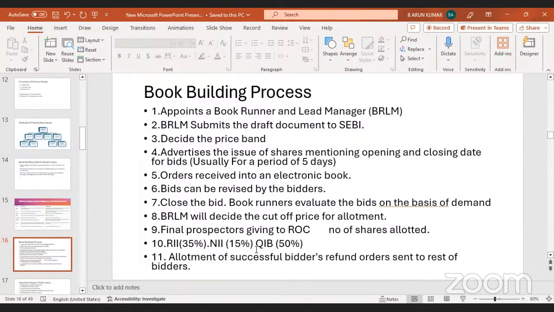Each share value is mentioned in the prospectus. But earlier, with the fixed pricing method, they were getting less or more amount. Because of that drawback, based on the recommendation of a particular committee, we are using the book building process. In this process, we have some steps.